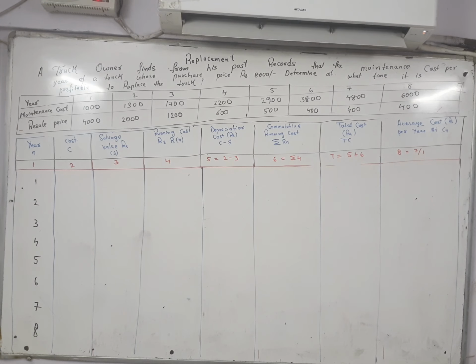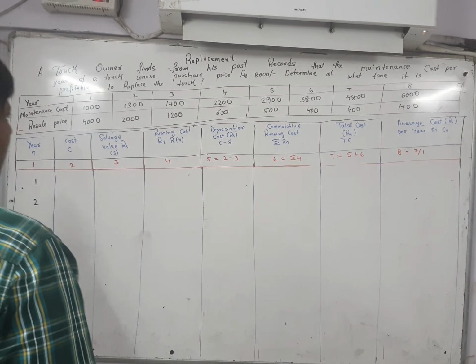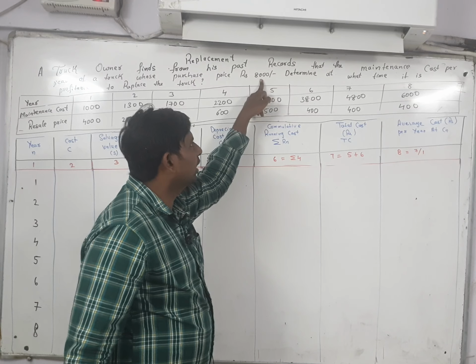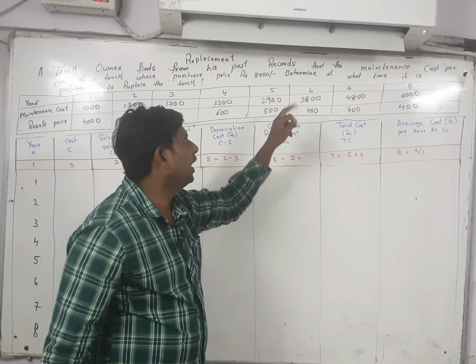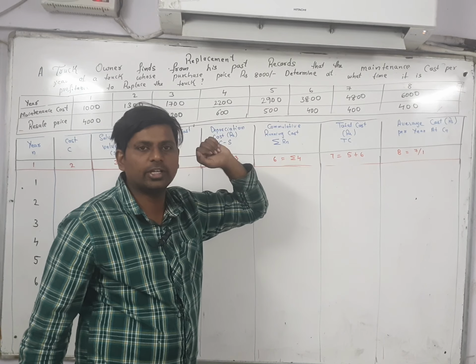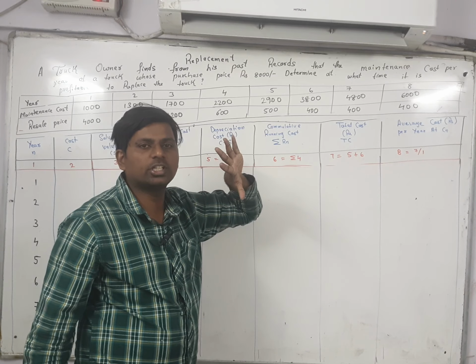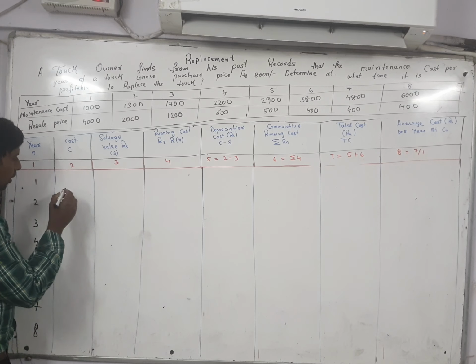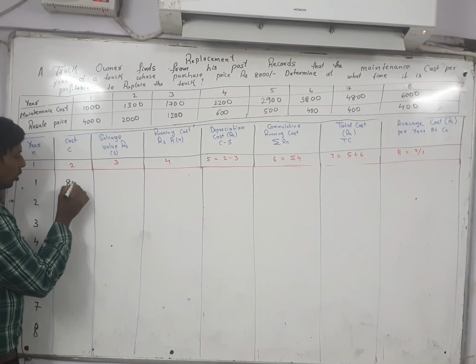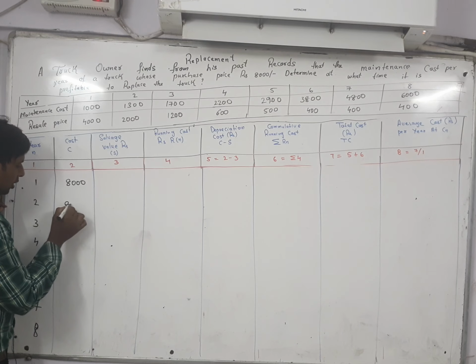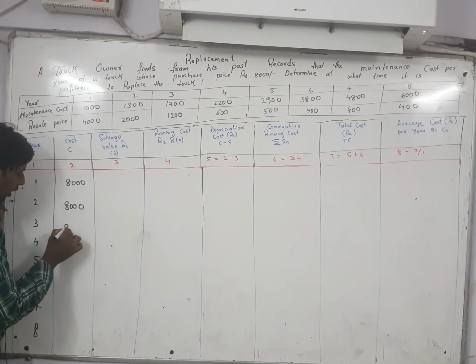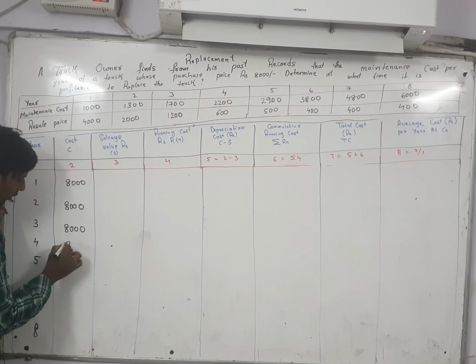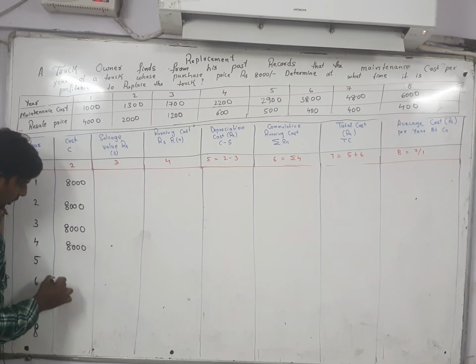After writing the 8 years, next one is the initial cost. As you can see in the question, initial cost is given. How much initial cost is given? 8,000. So you have to write it here. 8,000, 8,000, 8,000, 8,000.